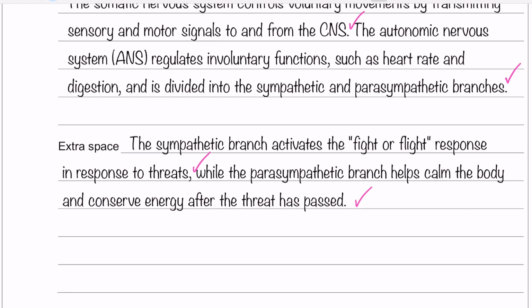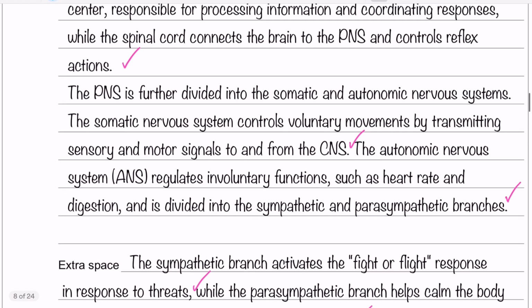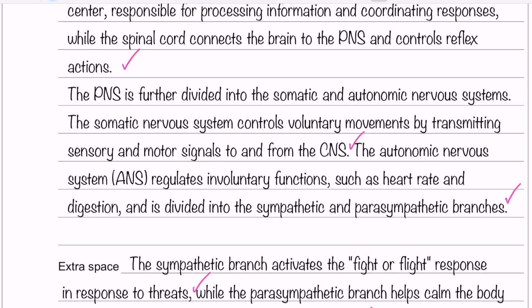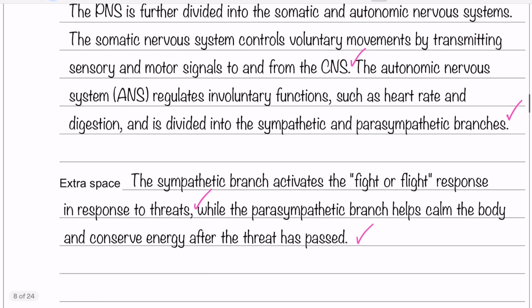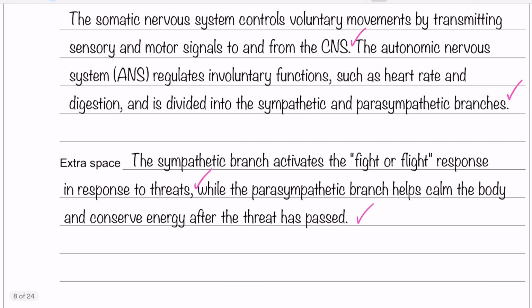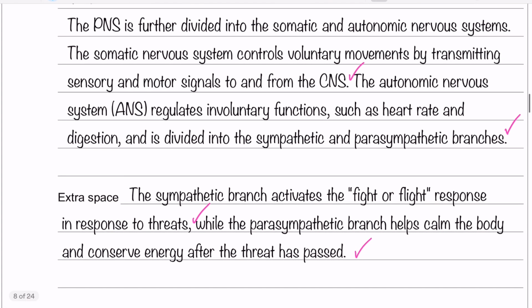Okay, so a reasonable amount of detail, 6 pieces of information is kind of the rule of thumb. Arguably, there's another little bit of information in here that I could have given a mark for. So I could have said the peripheral nervous system is further divided into the somatic and autonomic nervous system. So I could say there is a mark there as well. But obviously that would give it 7 marks rather than 6, so I'm just going to get rid of that again. So, there is potentially a little bit of information there that you could take out, but an answer like that kind of covers all of the basics and adds detail as well, just to show any examiner that you know what you're talking about.